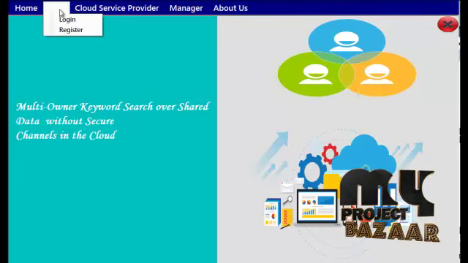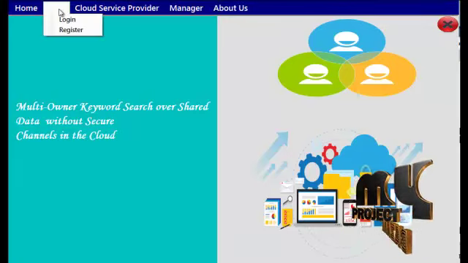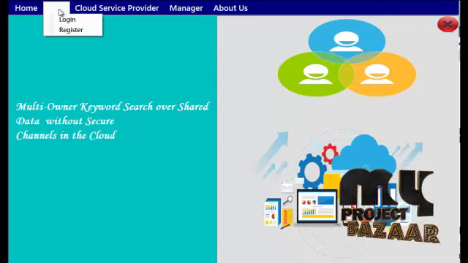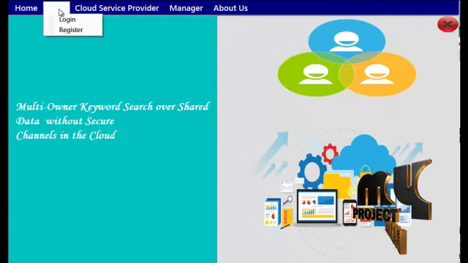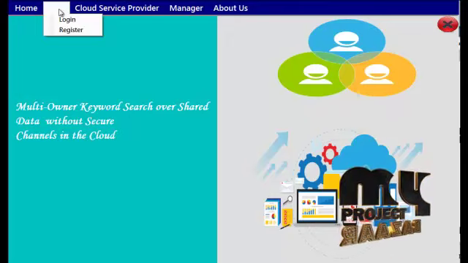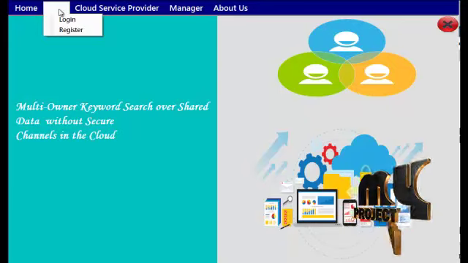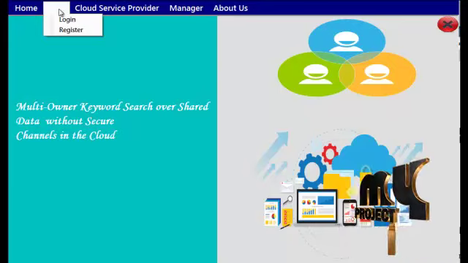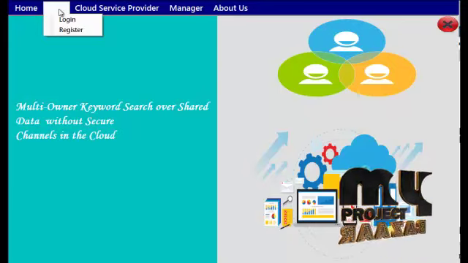If you click user, an existing user logs in directly with username and password. Otherwise, a new user must first register, then access our system. If a user wants to upload or use any cloud service, they must first get permission from the cloud service provider.